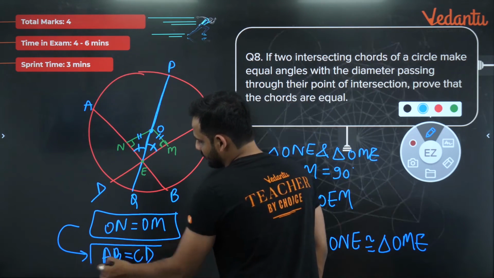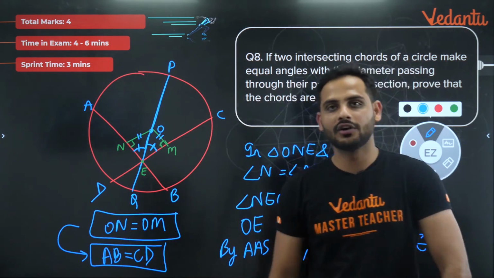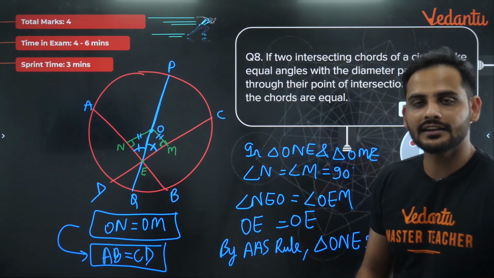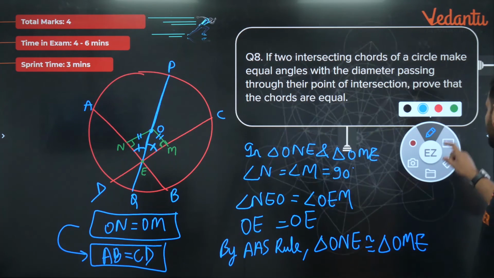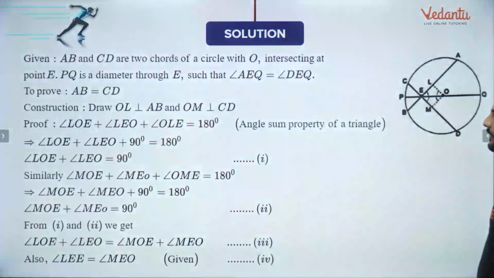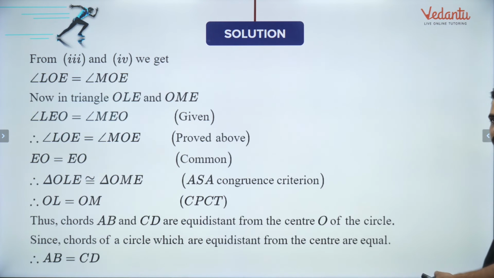So directly we have used this theorem, where we know that if two chords are equidistant from the center, we can clearly say that the chords are also equal in length. Okay bachcho, so easily we can solve this question. Understood? So this is the proof. One more time I am showing you here. The diagram is also given, so you can do it by this method. If you feel any difficulty, you can come back and see the solution.